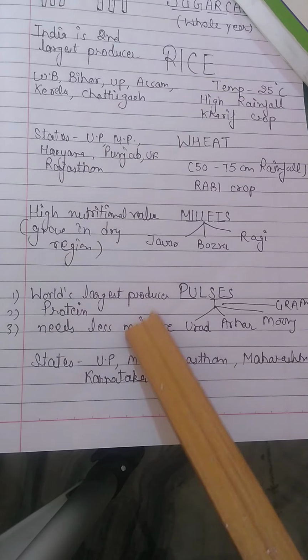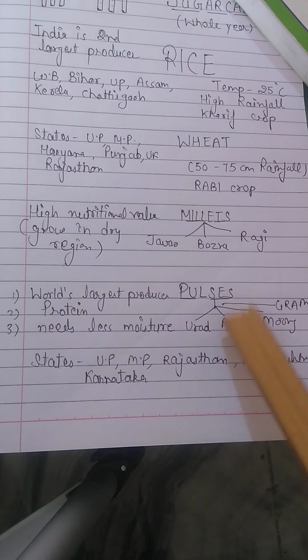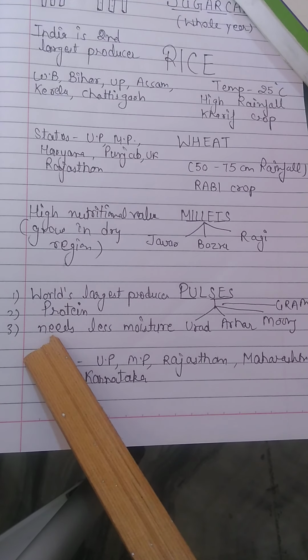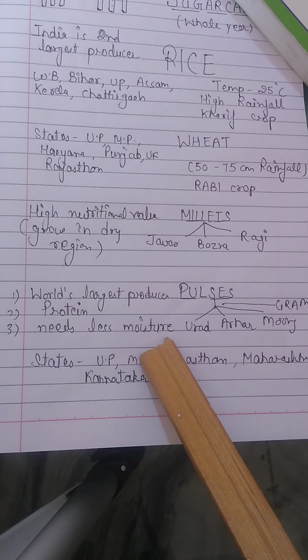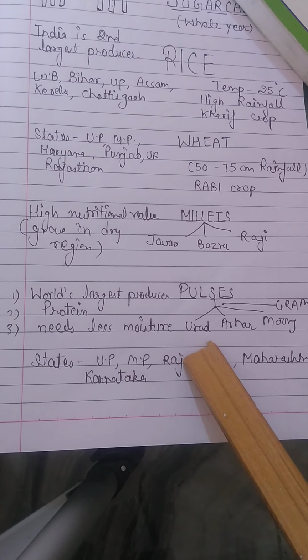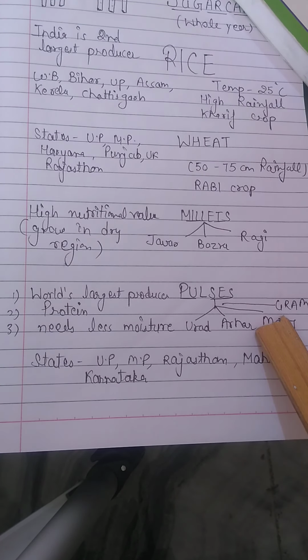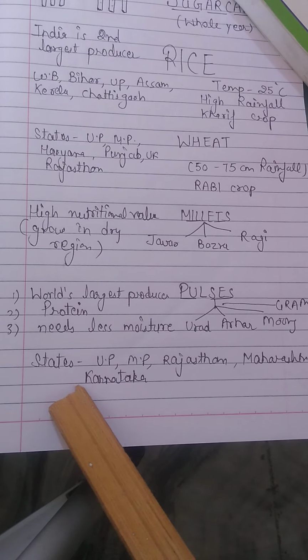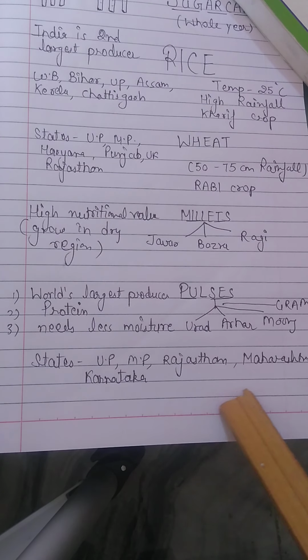And the last one is pulses. India is the world's largest producer of pulses, because these are rich in protein. It needs less moisture, and the pulses are urad, arhar, moong, gram, etc. And the states which are producing pulses are Uttar Pradesh, Madhya Pradesh, Rajasthan, Maharashtra, and Karnataka.